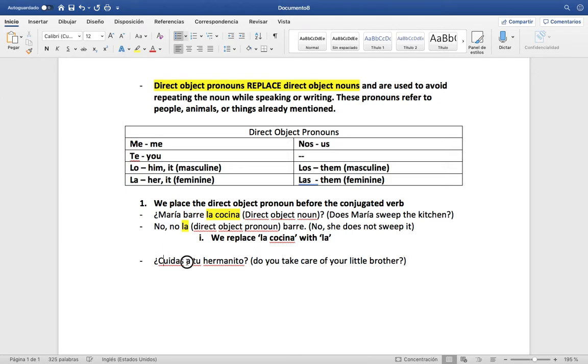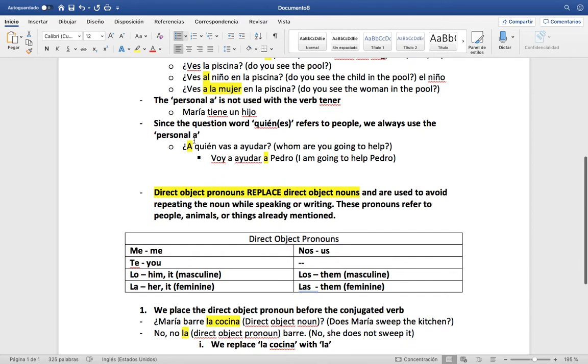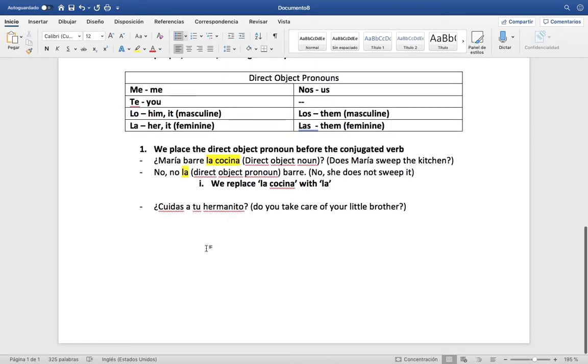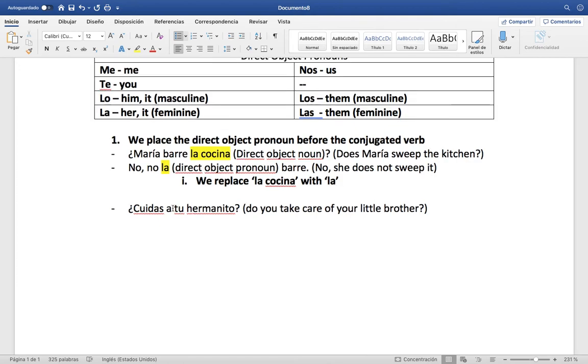So, keep in mind here, side note, this is our personal A, right? Because we're talking about taking care of a person, right? So the personal A is definitely there. So, in this case, what is our direct object noun? Well, in this case, it's tu hermanito, right?